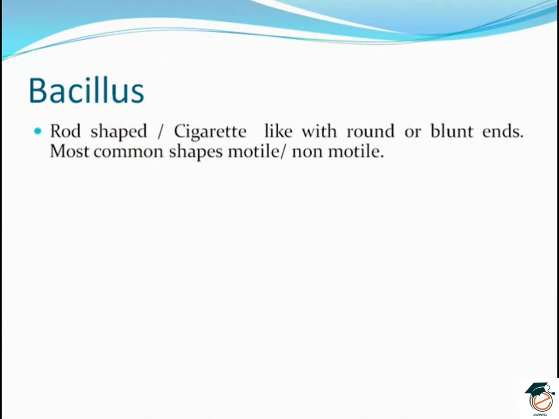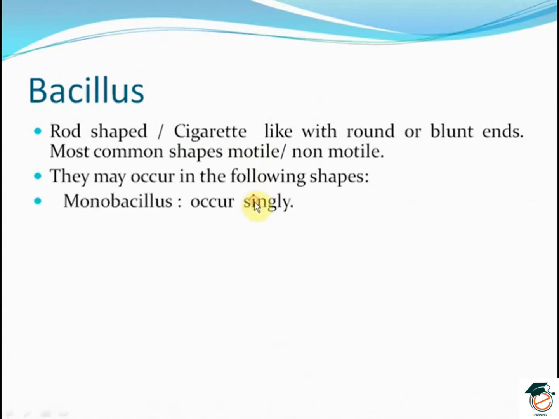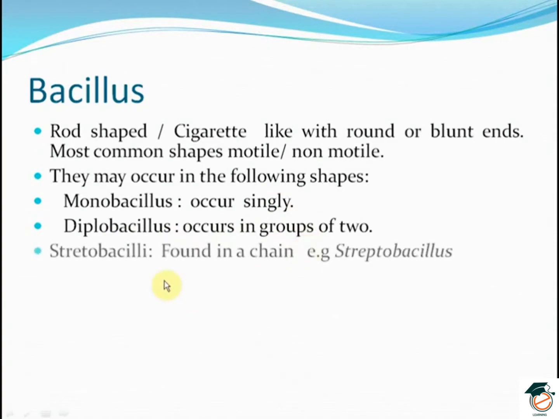Bacillus, they are rod-shaped, cigarette-like with round or blunt ends. Most common shapes are motile or non-motile. They may occur in the following shapes. Monobacillus occurs singly, diplobacillus occurs in groups of 2, streptobacilli are found in chains.